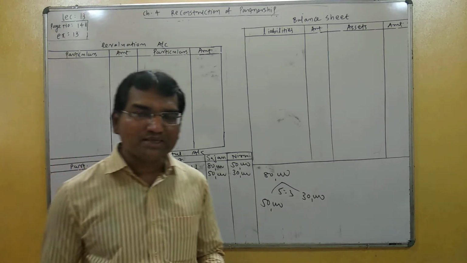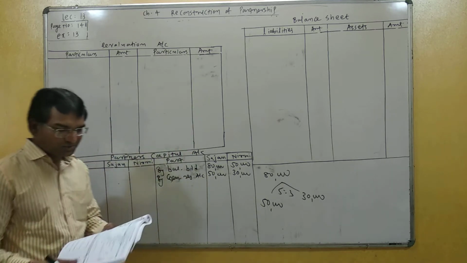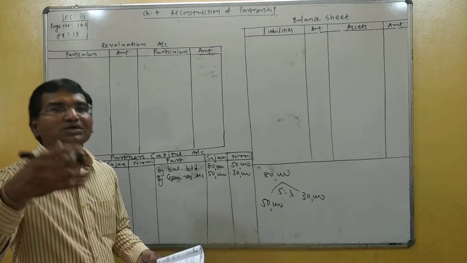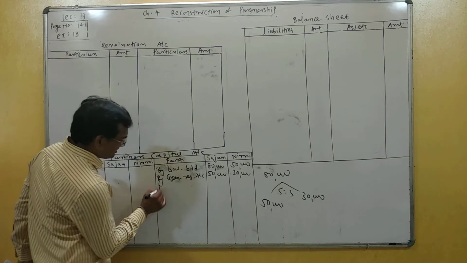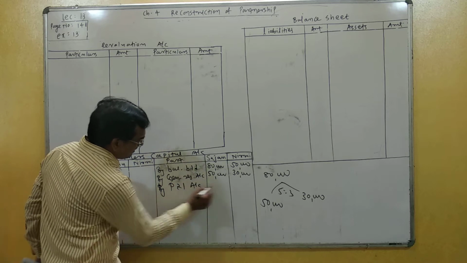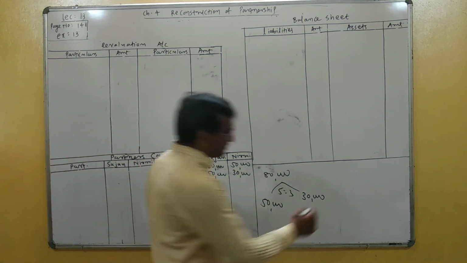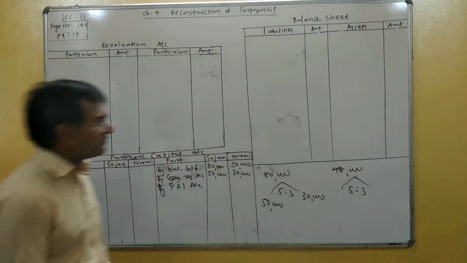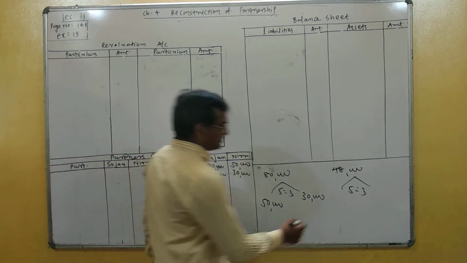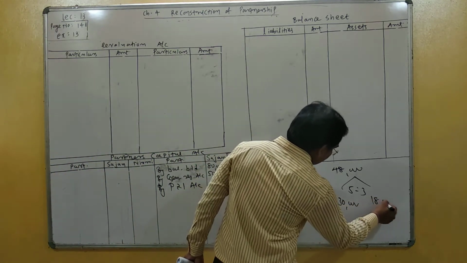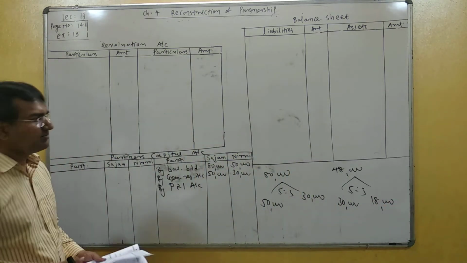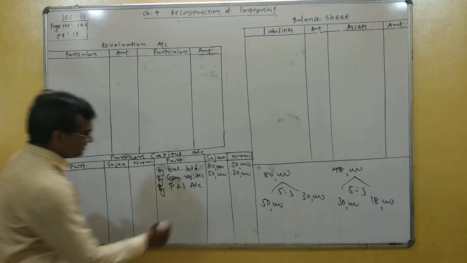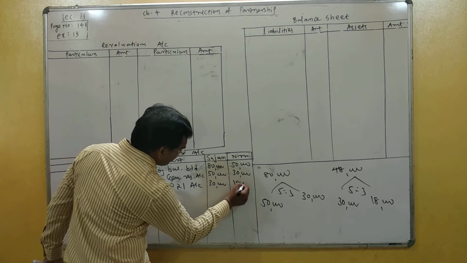Same thing, the balance of profit and loss account is given on the liability side, so it has a credit balance. The journal entry is profit and loss account debit to partner capital account. So on the credit side of partner capital account, we write profit and loss account, 48,000, in the 5:3 ratio. Total is 8, so 5/8 is 30,000 and 3/8 is 18,000. So profit and loss account 30,000 and 18,000.